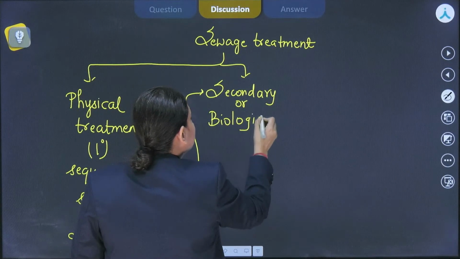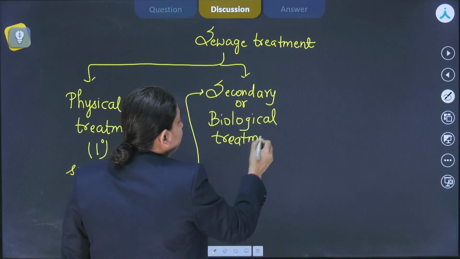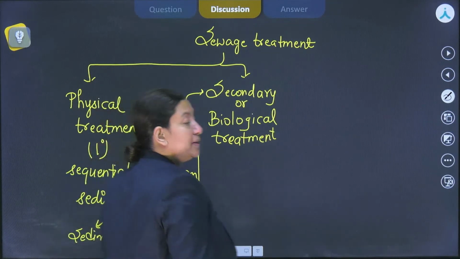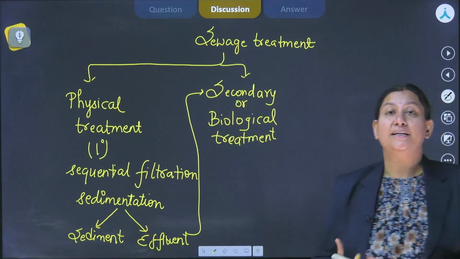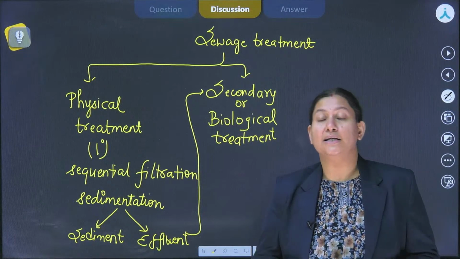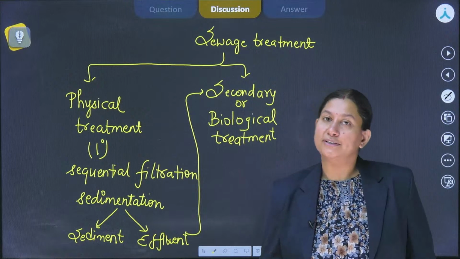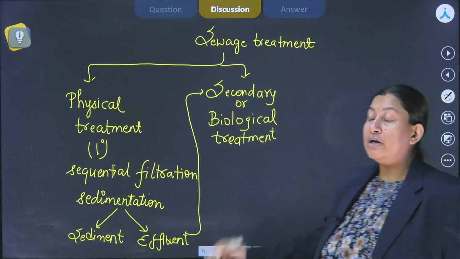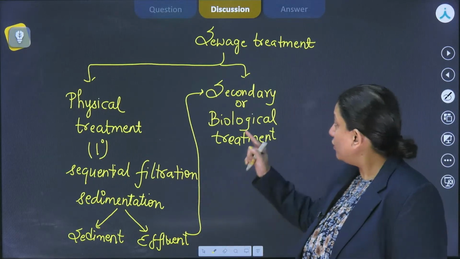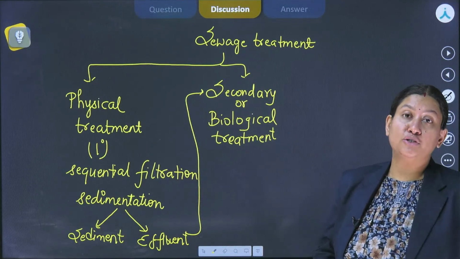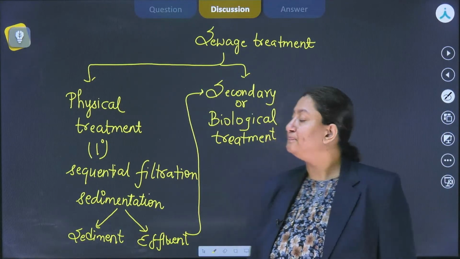Now, why do we say that it is a biological treatment? This is the most effective step or treatment that we have for wastewater, because it is capable of digesting the organic impurities present in the water that could not be removed by physical processes like filtration or sedimentation. Over here we are going to use heterotrophic microbes. This is really important: whatever organisms are used during sewage treatment, all are heterotrophic organisms, not the autotrophic ones.